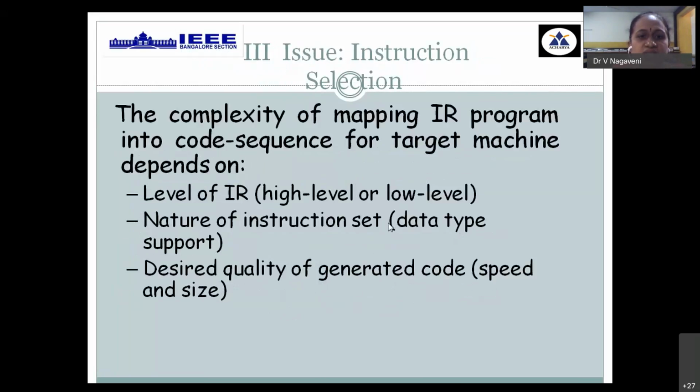The third important issue is how many types of instructions are available in my target machine. How do you select which instructions are simpler? Should I go for a complex instruction set or simpler instructions? The level of intermediate representation we have generated will help you select the required instruction and generate the required assembly level language code. What quality I need to meet, it has to take into consideration speed and size also. So again, selection of the right number of instructions for my input program is a challenge.